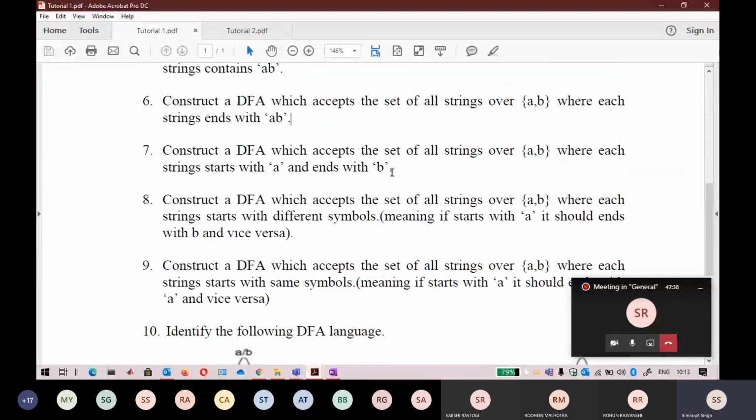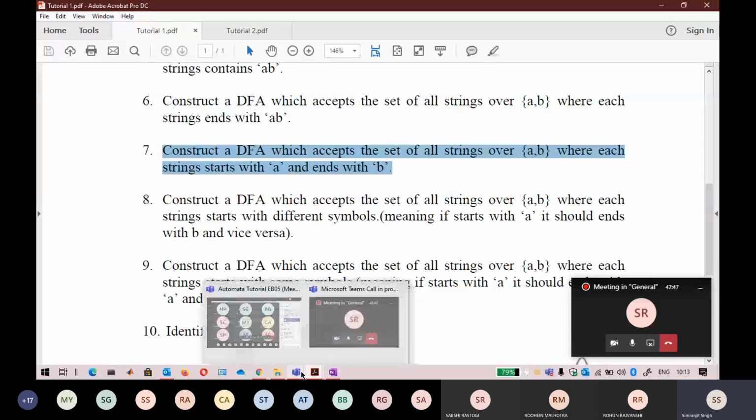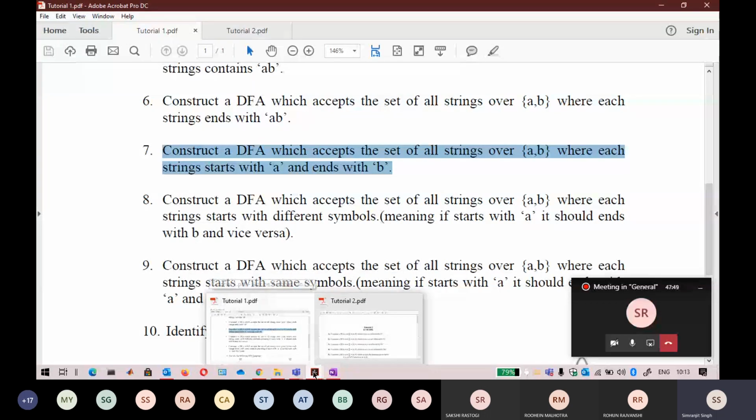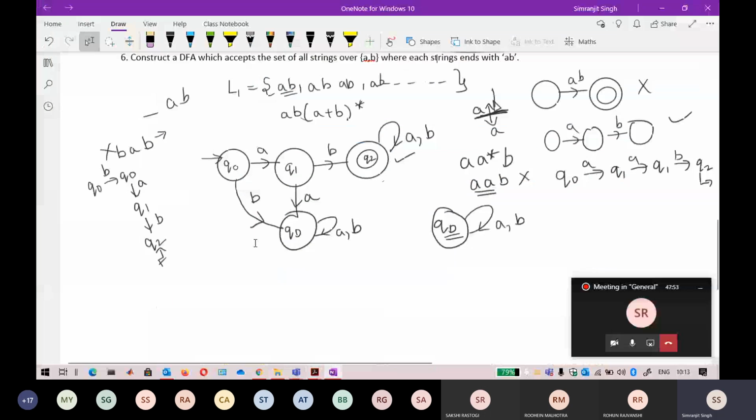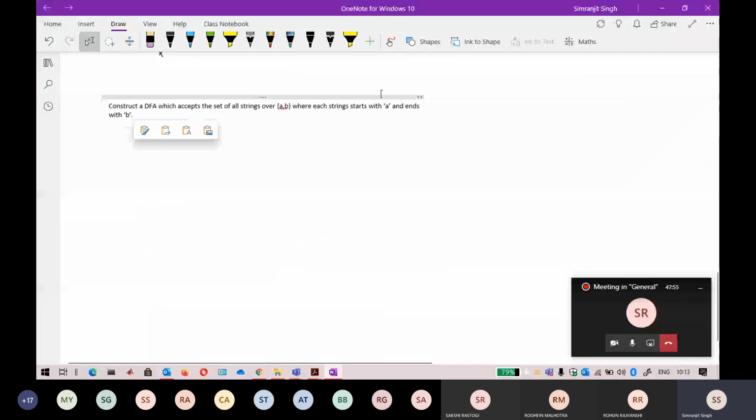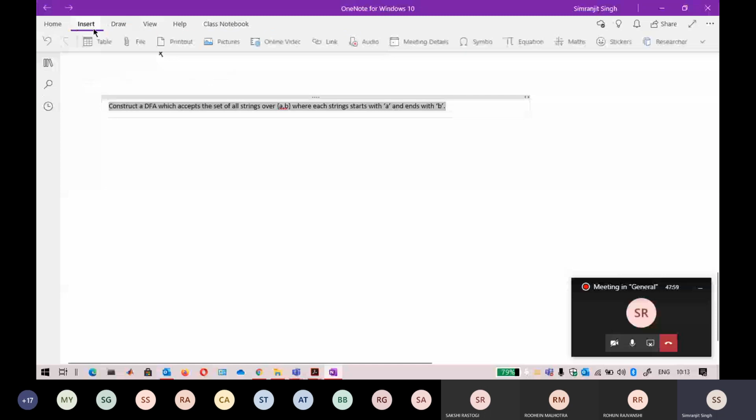Okay, so now the next question is fairly basic. It is not a very difficult question, it is just raising the level by half. It says that the string should start with A and end with B. Again, I think you can easily draw this automata, start with A and end with B. So just try it. This is a very basic question.